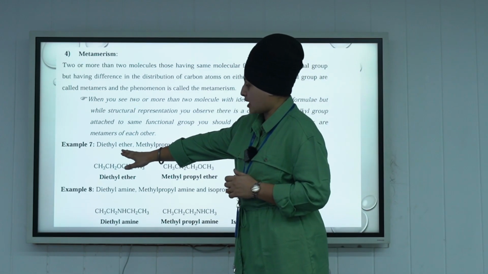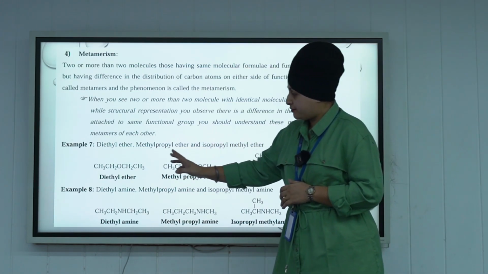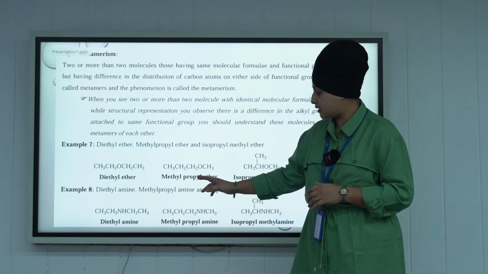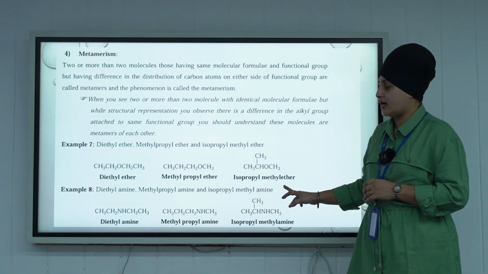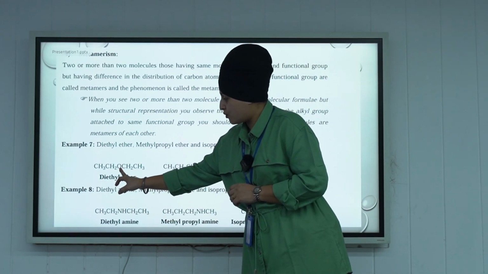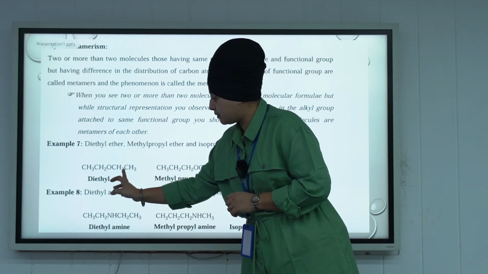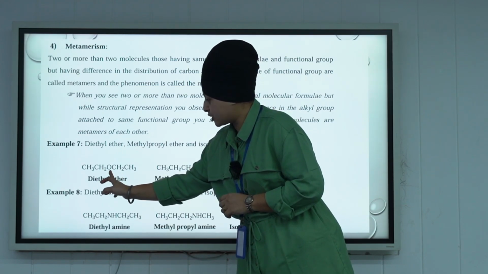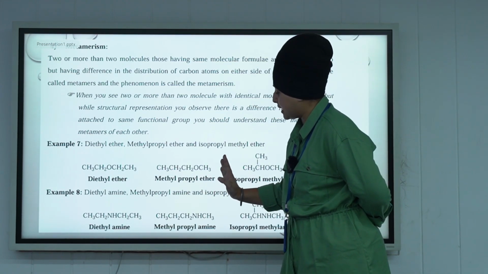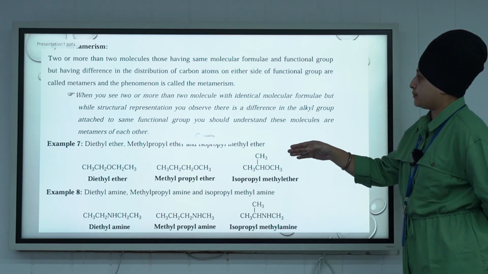For example, diethyl ether, methyl propyl ether and isopropyl methyl ether. The molecular formula of all three is the same, but there is a difference in the number of carbons around the functional group. In the first one, the carbon atoms on either side of the functional group are 2 and 2. In methyl propyl ether, on the right-hand side of the functional group there is 1 carbon and on the left side there are 3 carbons. This is known as metamerism.